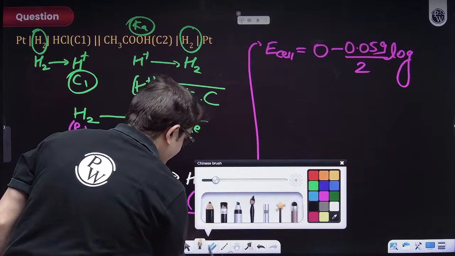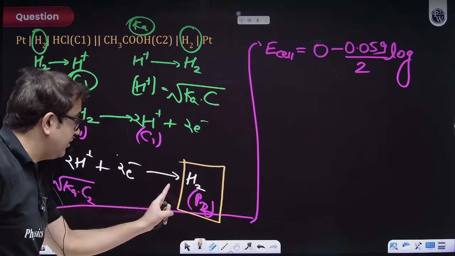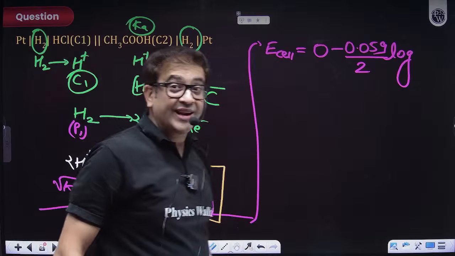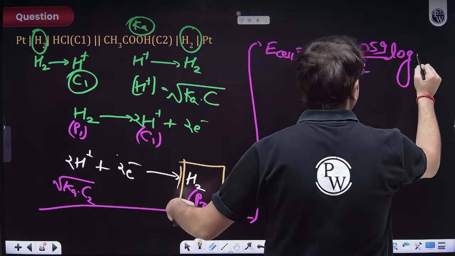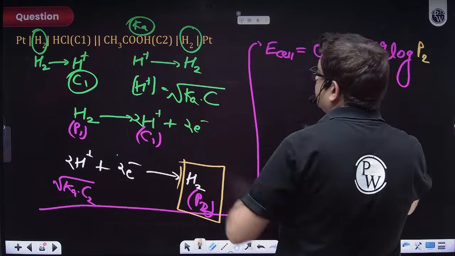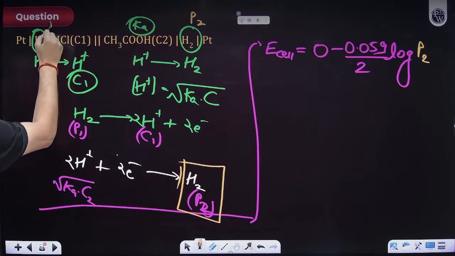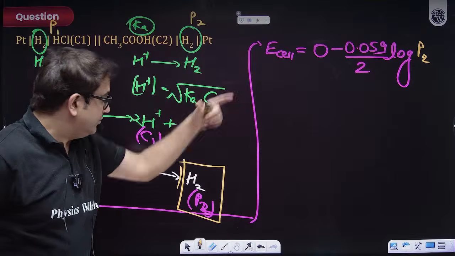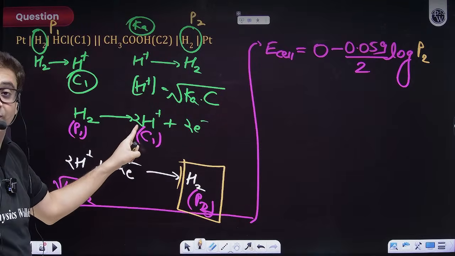Just see the reaction, beta. Sir, here hydrogen gas will be on the product side, stoichiometry 1. So for a gas, what can you write? The pressure of the gas. So what is the pressure of the gas for this hydrogen? Sir, it is pressure P2 for the cathodic compartment, and pressure P1 for the anodic compartment. So pressure P2, but I will have H plus ion concentration also in the product, raised to the power 2, because stoichiometry is 2.